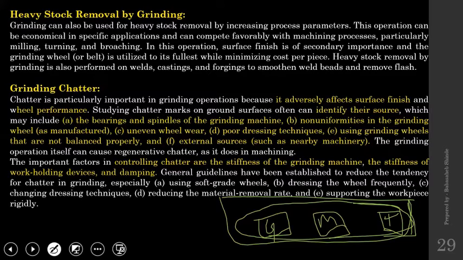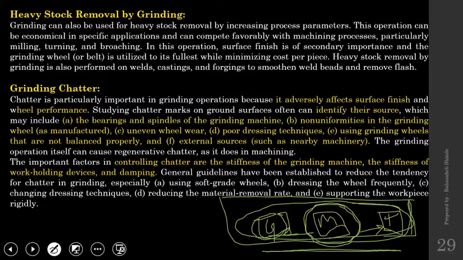So what will happen? The vibrations present in one machine will be transferred to another machine through the flooring, and that may result in vibrations and ultimately in chatters. So vibration need not be related to the machine itself, but a neighboring machine is also going to cause those vibrations and ultimately result in chatter.